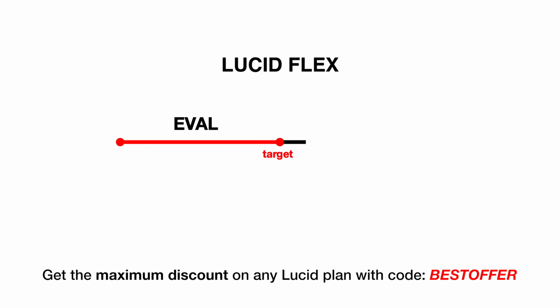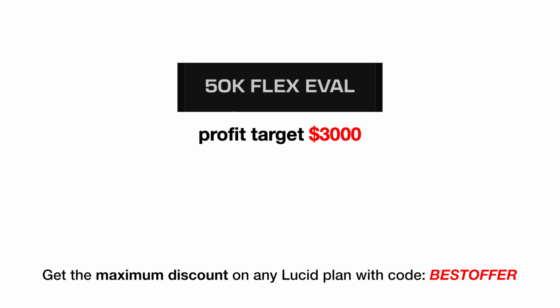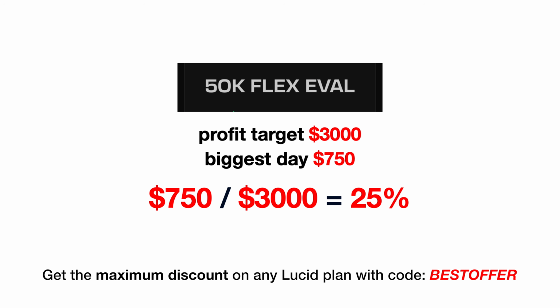Lucid Flex starts with an evaluation. Hit the profit target, and you upgrade to funded. That is the only moment the consistency rule applies. The threshold is 50%. Your best single day cannot be more than half of your total profit. Example, you're on the $50,000 Lucid Flex evaluation. Profit target, $3,000. Your biggest day was $750. $750 divided by 3,000, that's 25%.